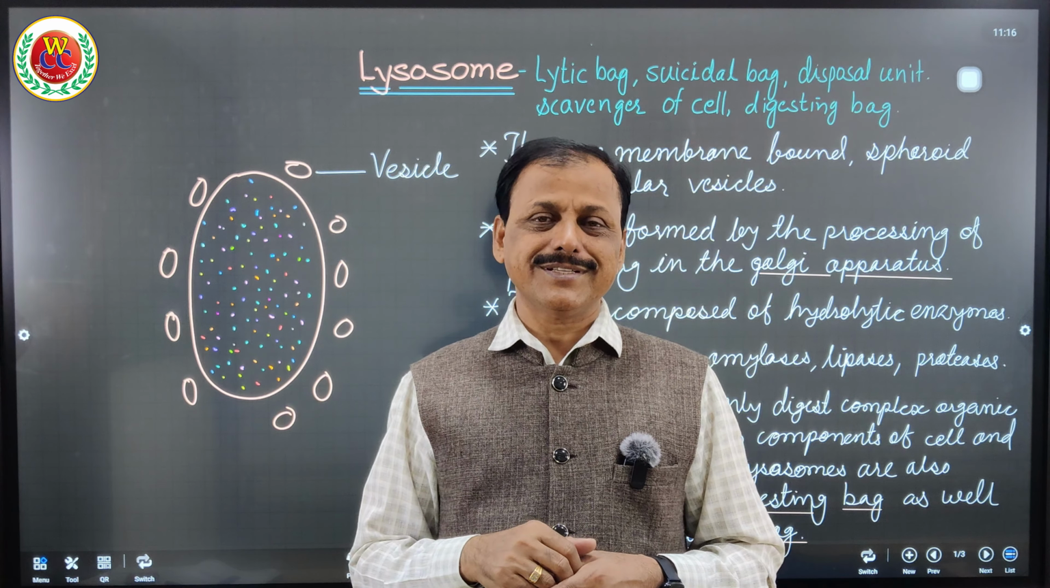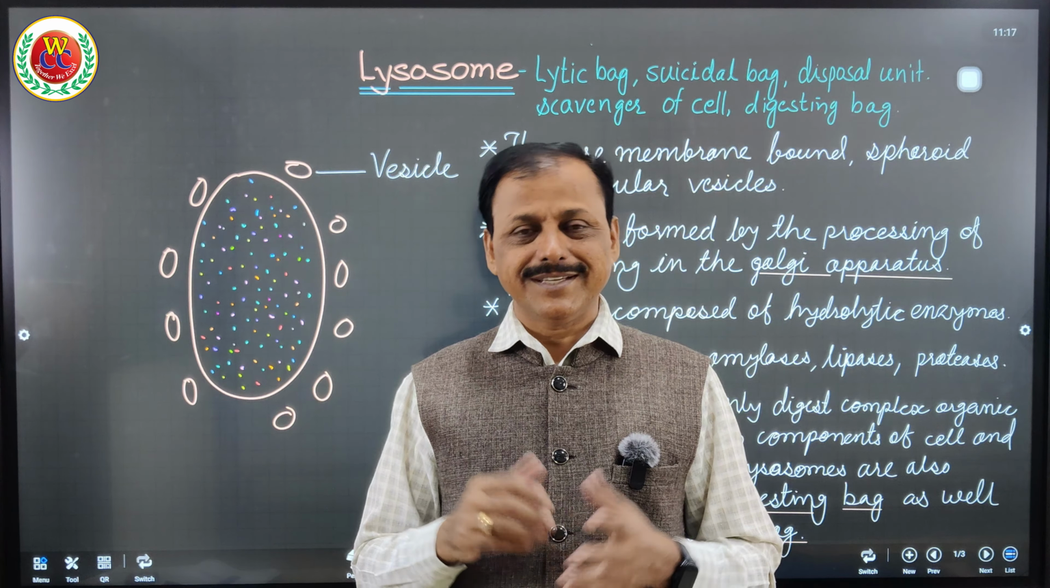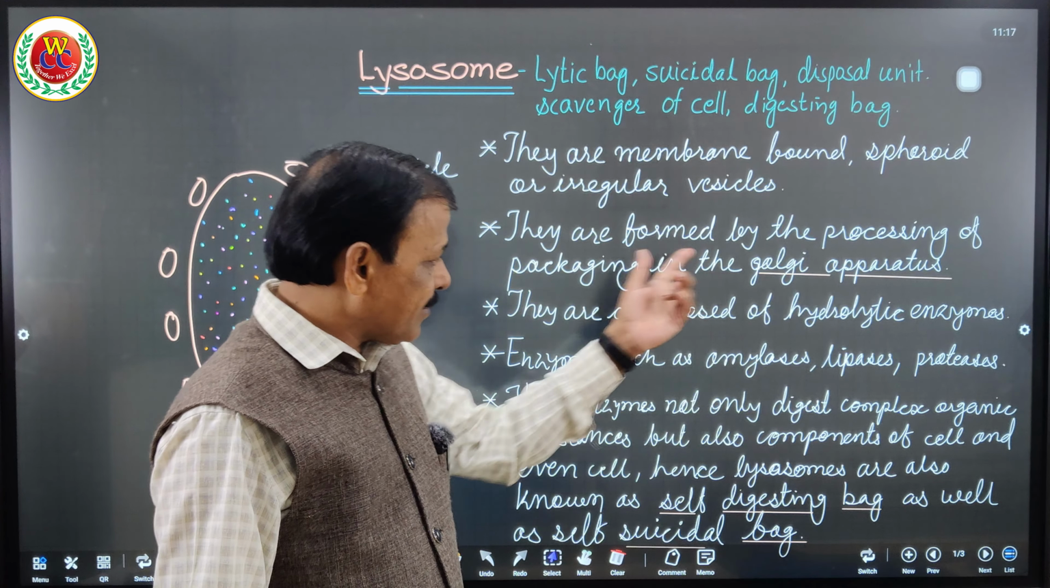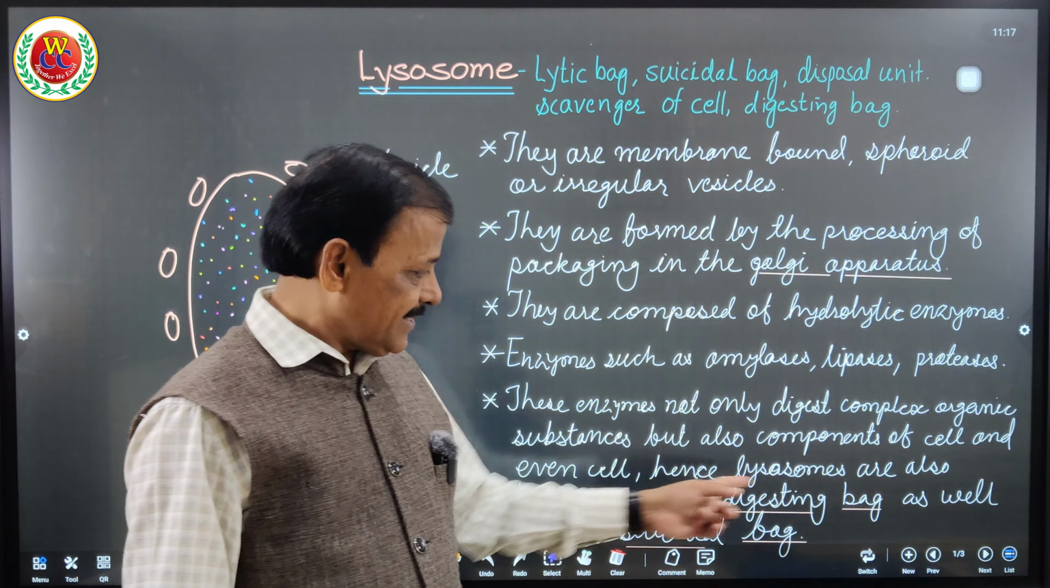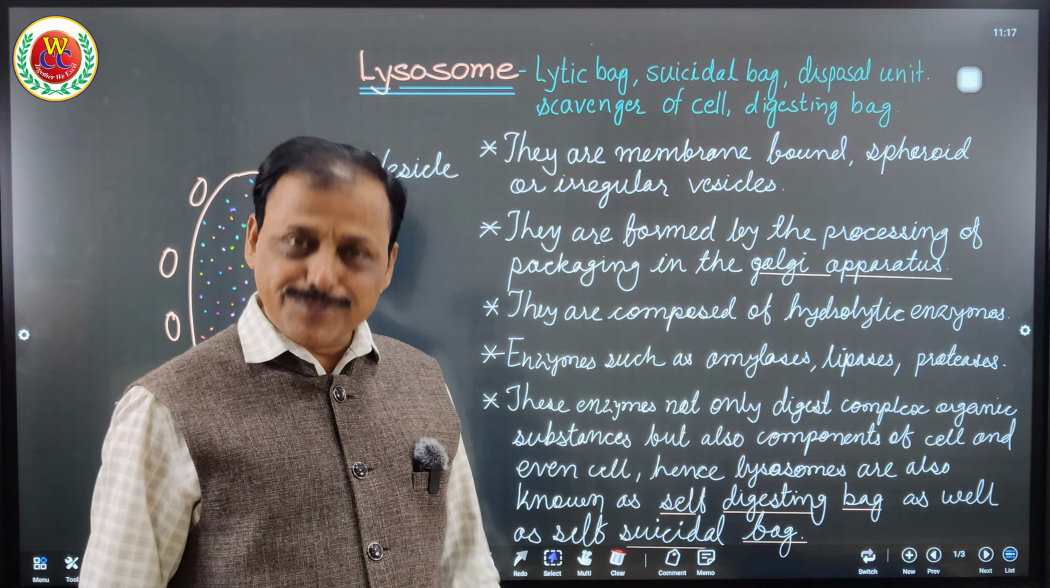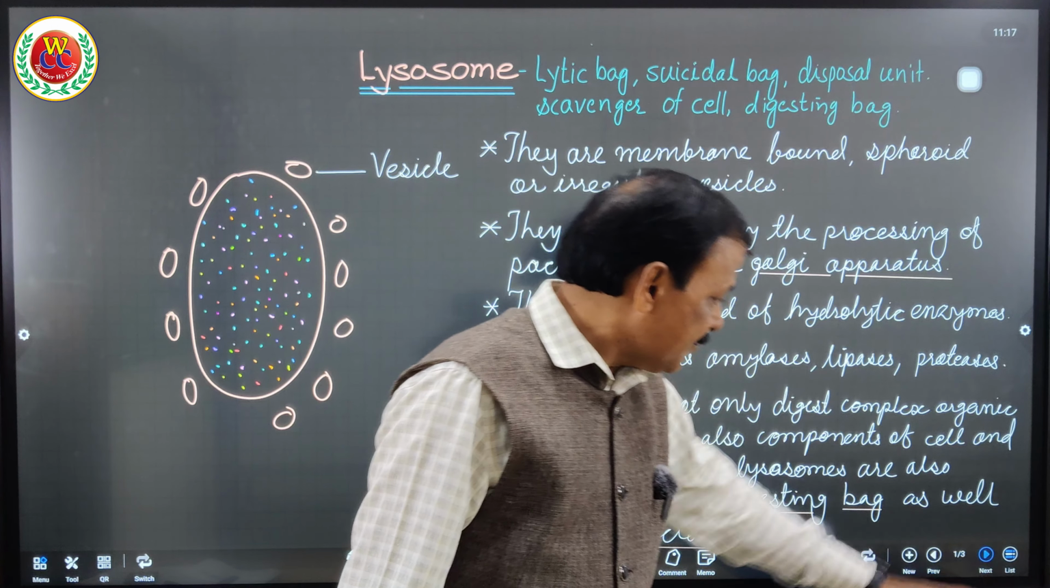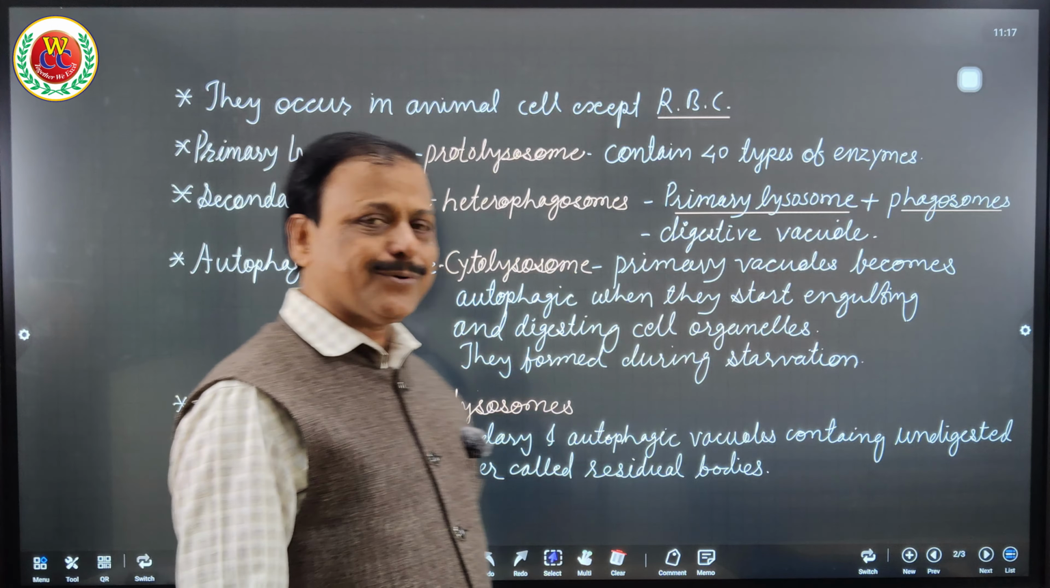So can we ask the question, why is lysosome known as the cell digesting or cell suicidal bag? Please remember, this is a large pouch-like membranous structure, a membrane-bound organelle. Everything I spoke about is mentioned here, that you can go through as a part of notes for you. And moreover, here I have written some additional information: primary, secondary, tertiary lysosomes.